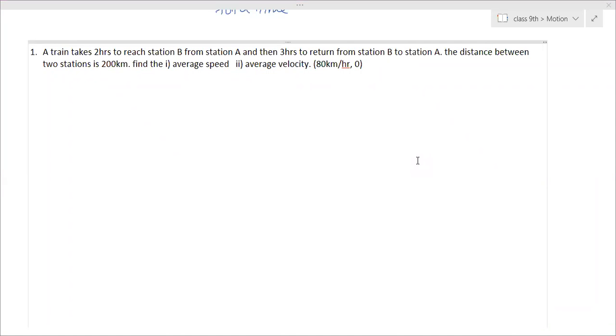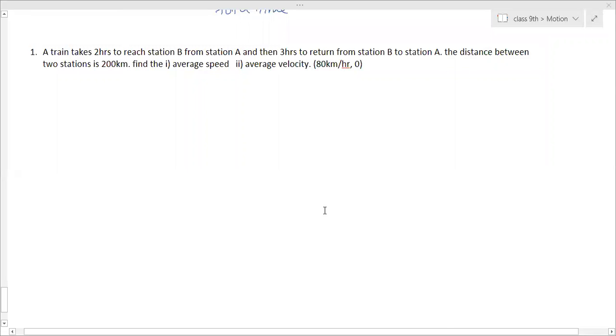Hanif, can you tell me? I'm there to help you out. No problem. Yes, Hanif? You have to calculate average speed. So what is the formula?